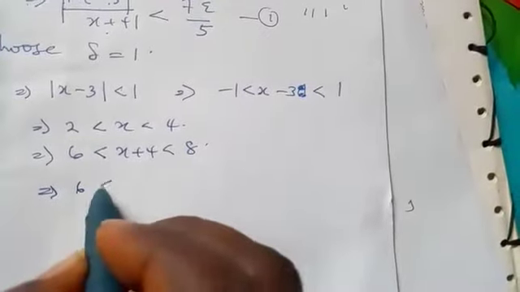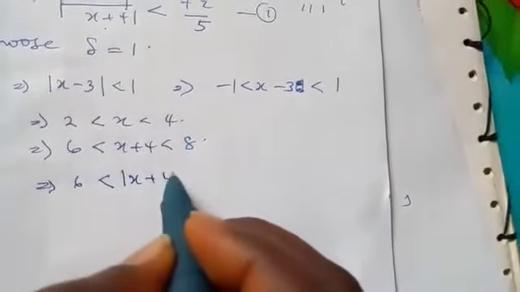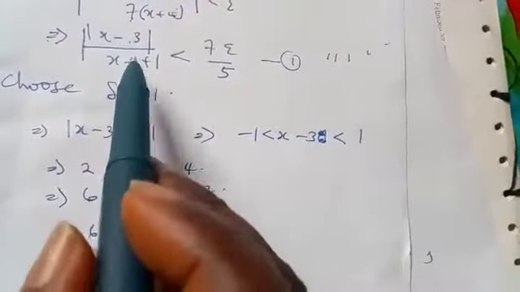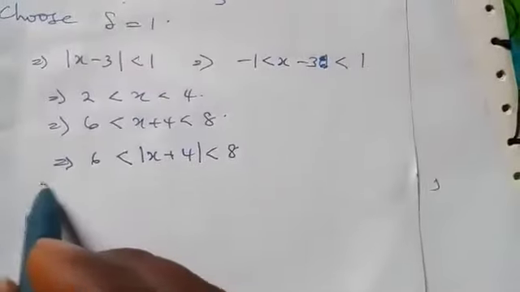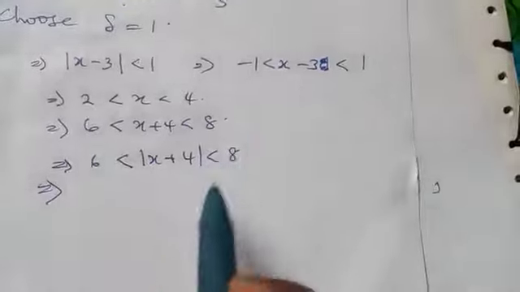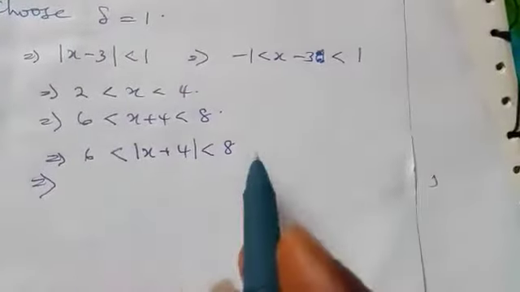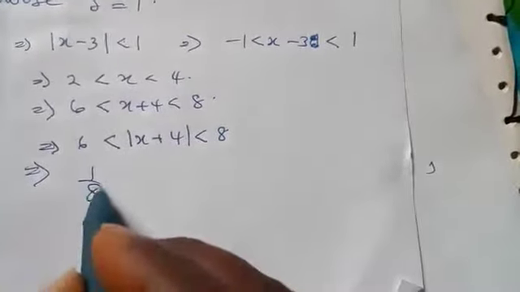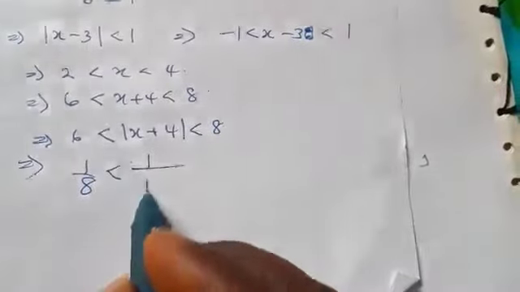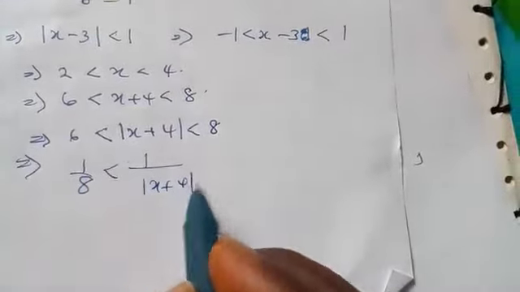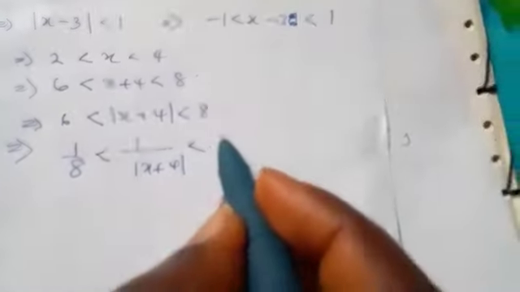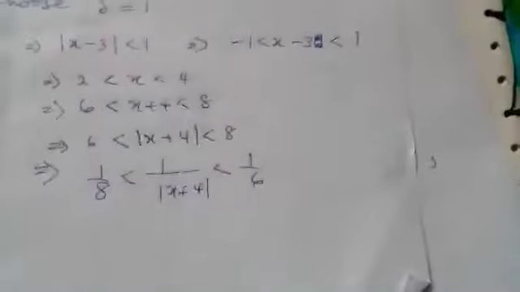So if you put absolute value, it will still work. It will still be the same thing. But it is the reciprocal that we need. So if you take the reciprocal of this absolute value, this will come here, this will go there. This will be 1 over 8 is less than 1 over the absolute value of s plus 4, by the inequality theorem, is less than 1 over 6.